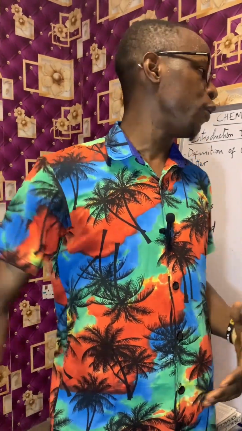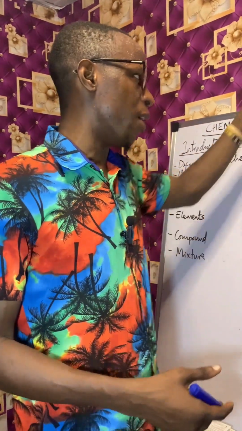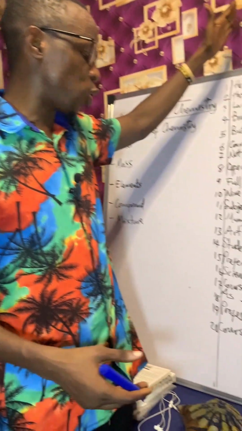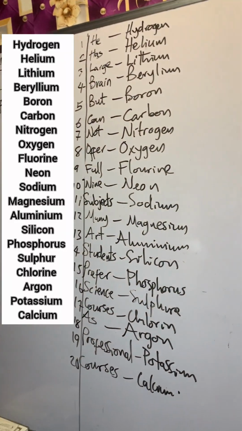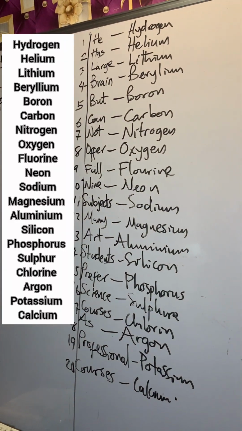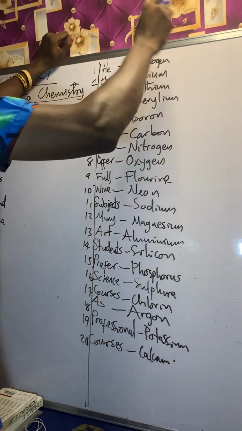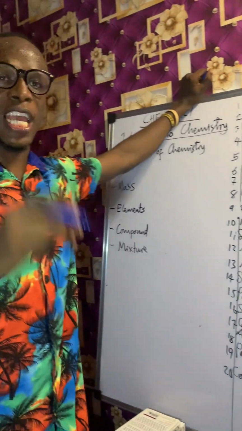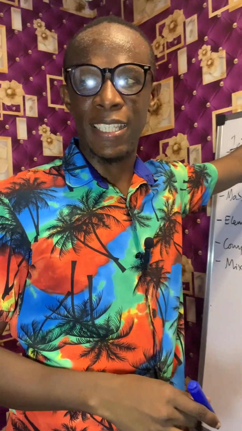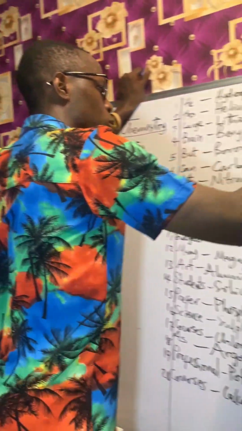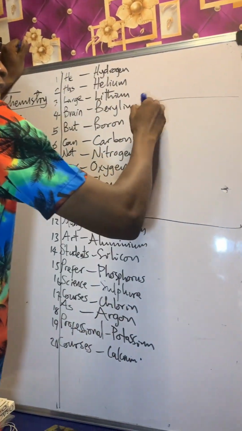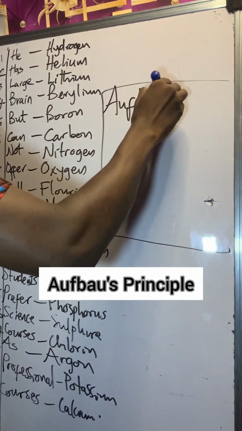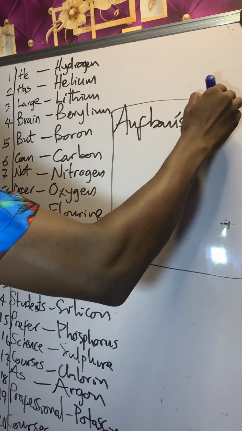So in our next videos or in subsequent videos, we're going to talk about mass numbers, atomic numbers, and how to solve calculations in them. But for now, just know the first 20 elements. Now, after knowing the first 20 elements, we're now going to look at the electronic configuration of these first 20 elements. In that case, I'm going to introduce something to you known as the what? The Aufbau's principle.